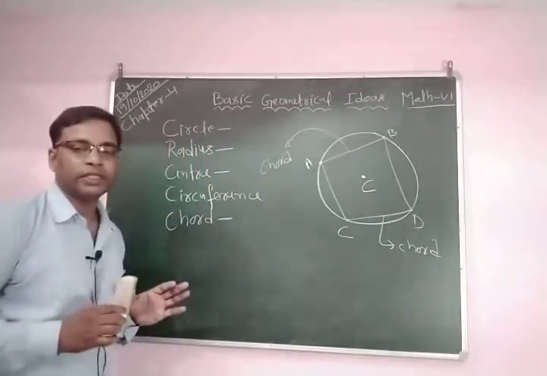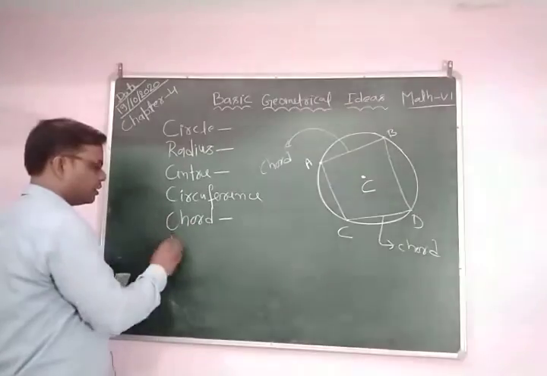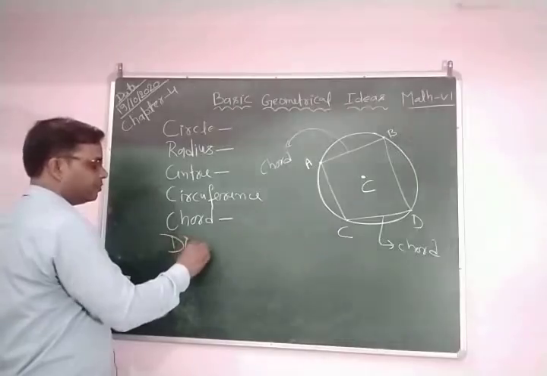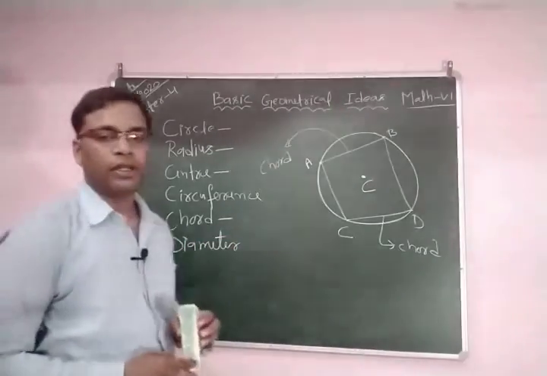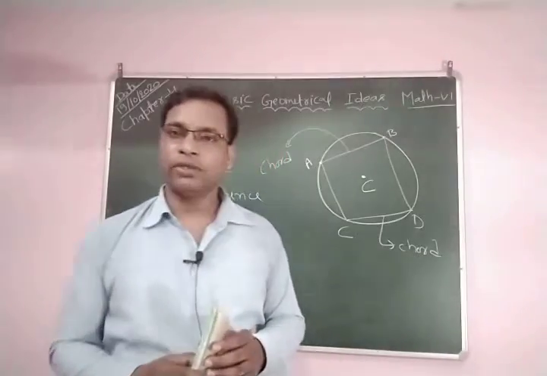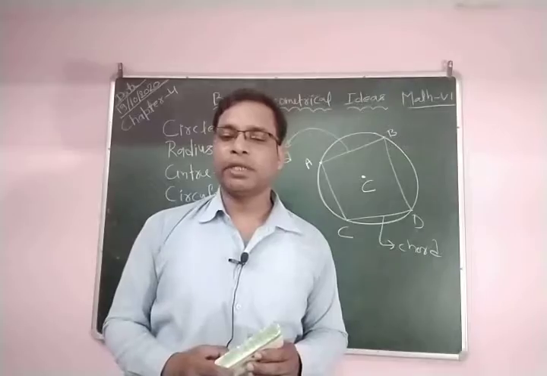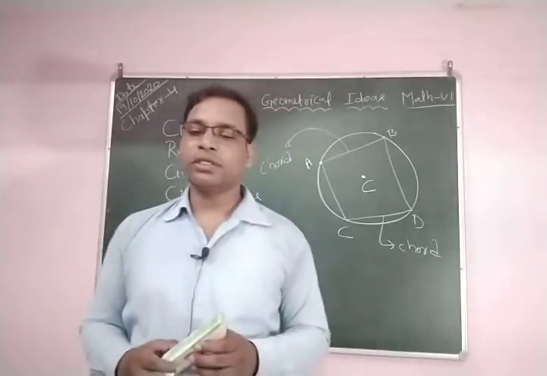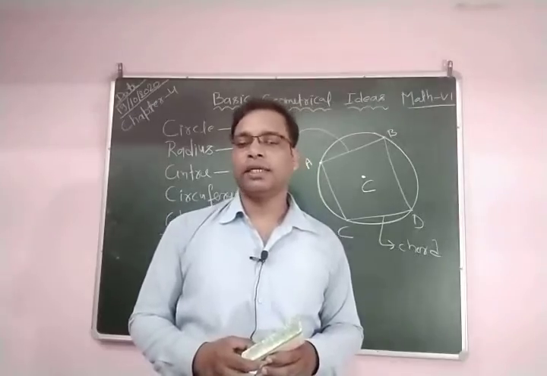Now we are going to discuss the diameter of the circle. What is the diameter of a circle? A chord of a circle passing through the center is called the diameter of the circle. Where is the center? The center is here.